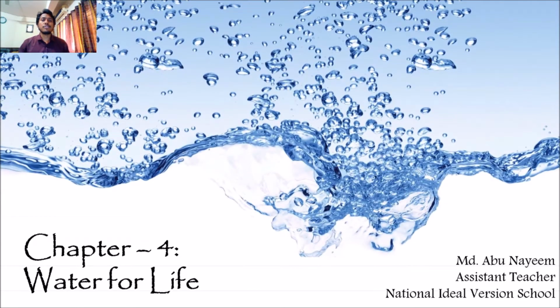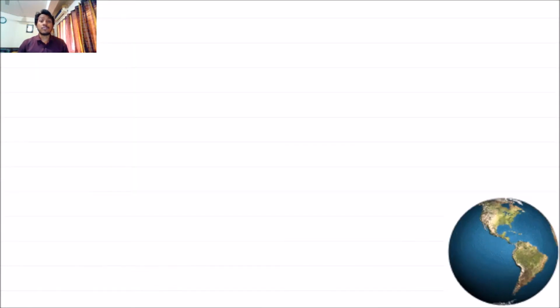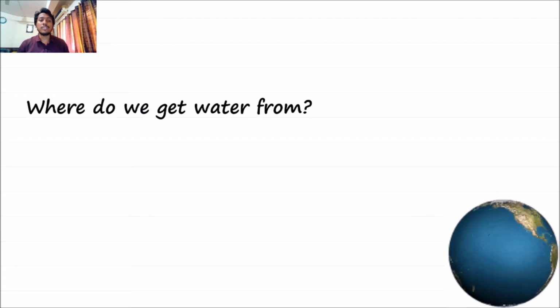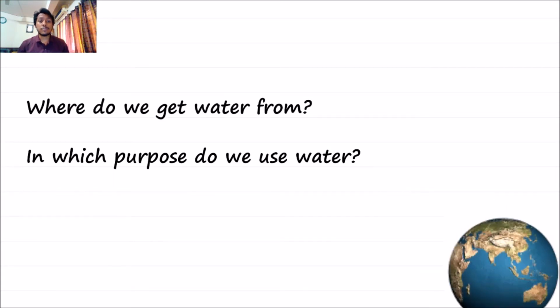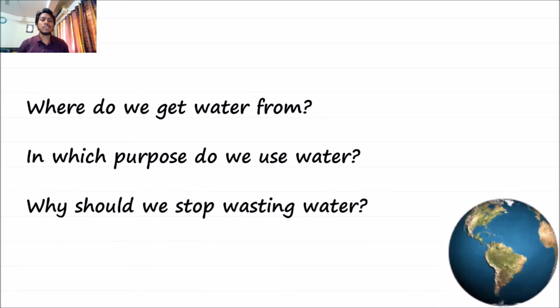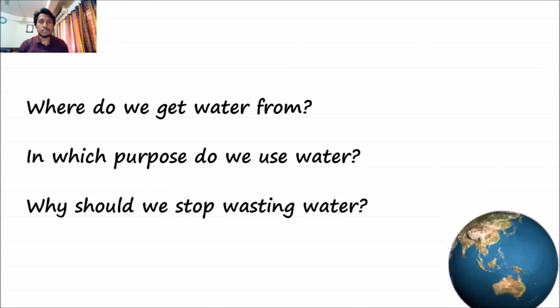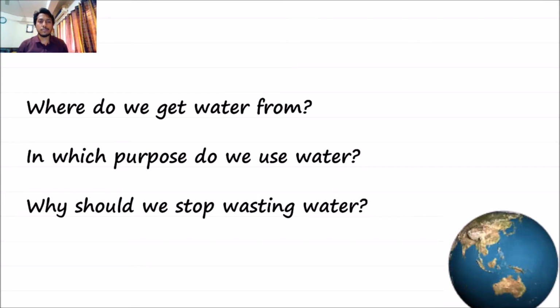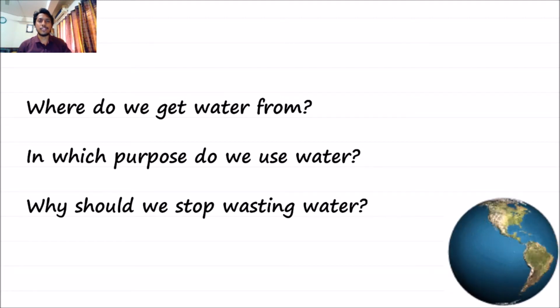Today I am going to discuss Water for Life, that means chapter 4 from your book. And here is Muhammad Abu Naeem. Before starting, I want to ask you something. Do you know where we get water from? For what purpose do we use water? Why should we stop wasting water? Before knowing that, we have to go to the book first, then we'll come back here again. Dear students, open your book and go to page 22.